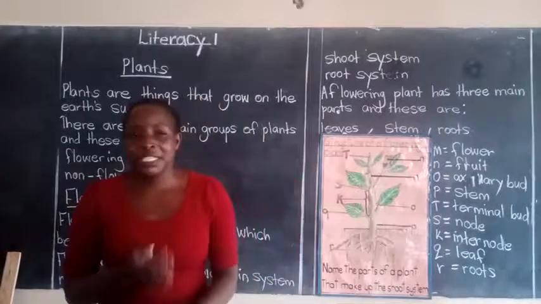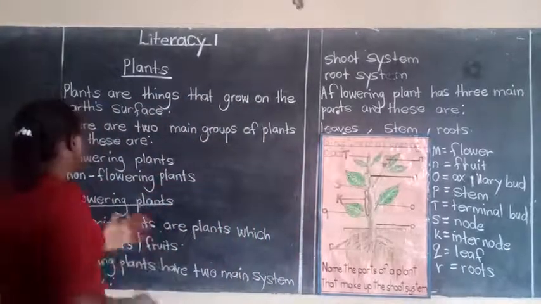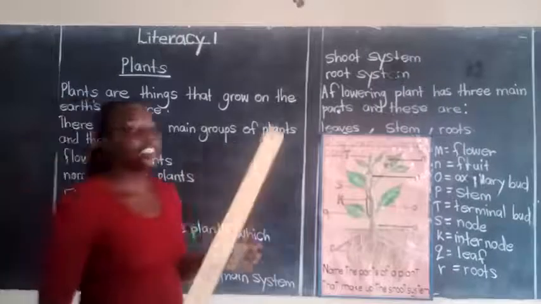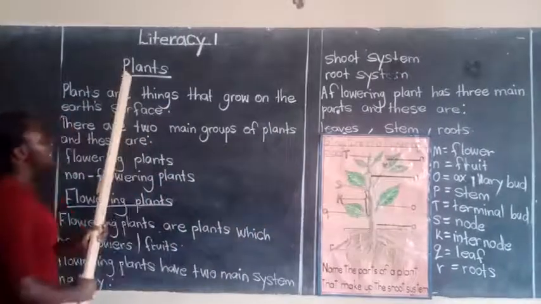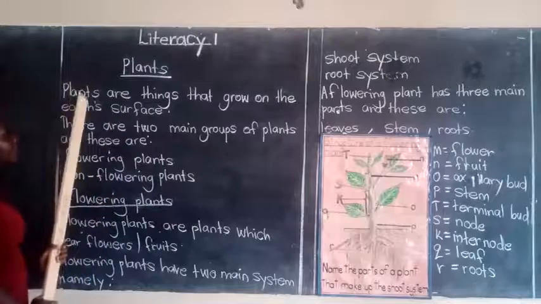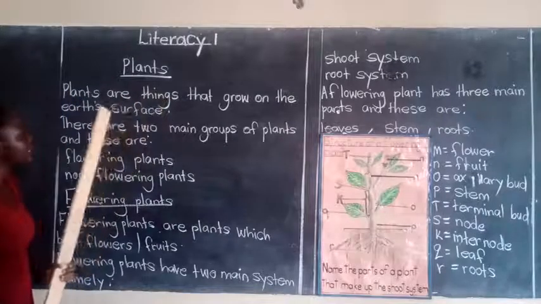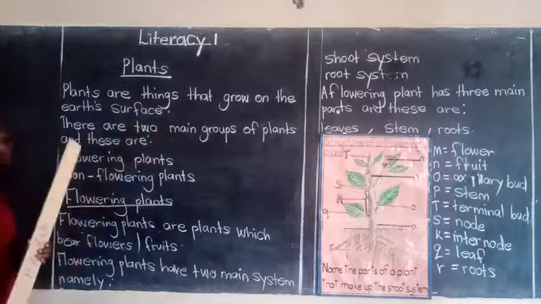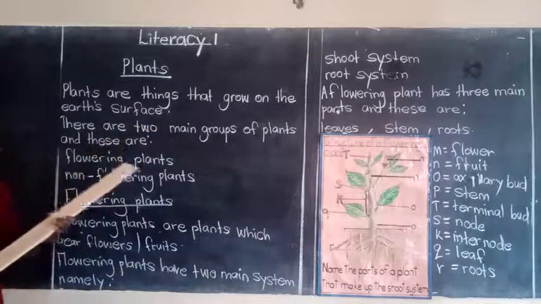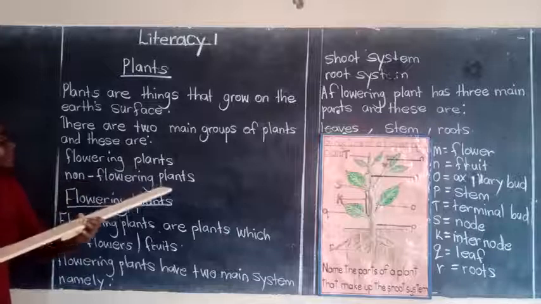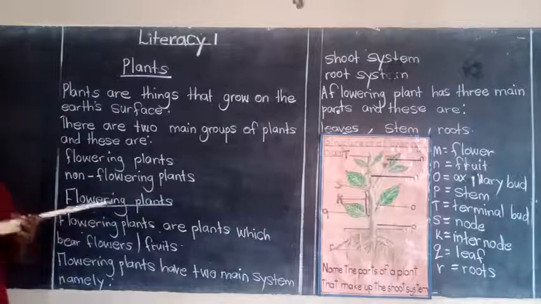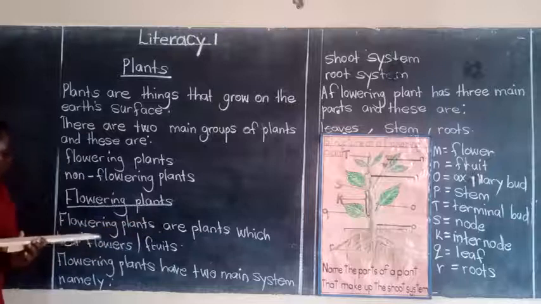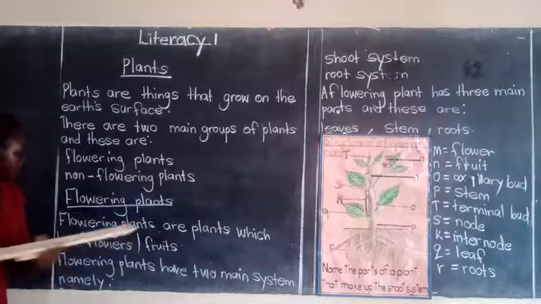Sit upright, everybody. Attention. Alright. Let us read through what we have looked at today. Plants are things that grow on the earth's surface. There are two main groups of plants, and these are the flowering plants and non-flowering plants. Flowering plants are plants which bear flowers or fruits.